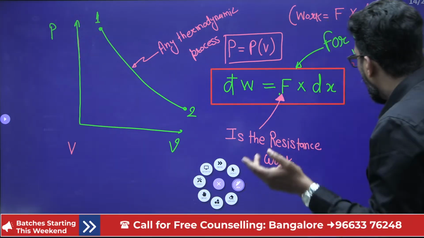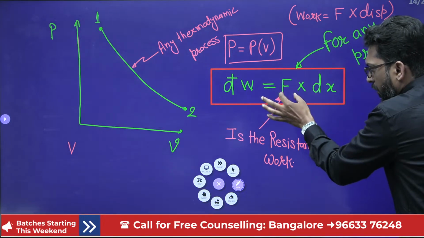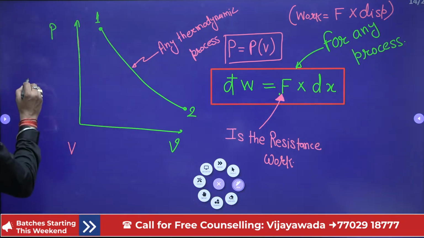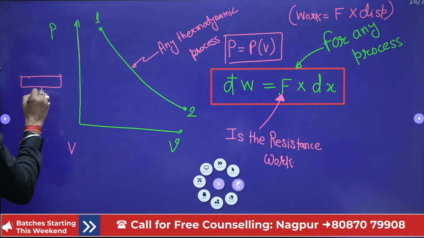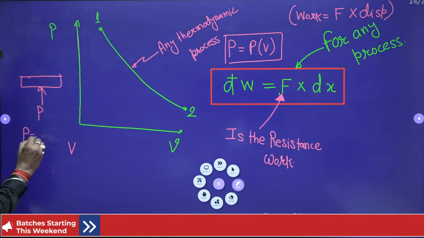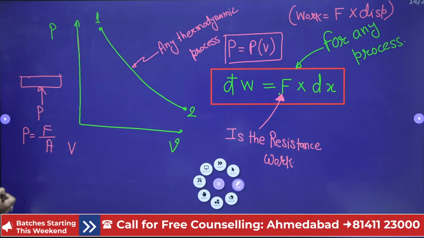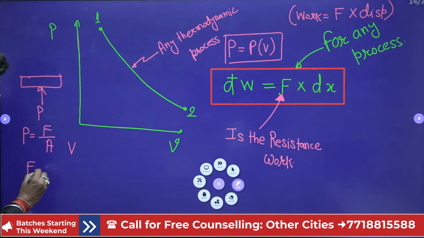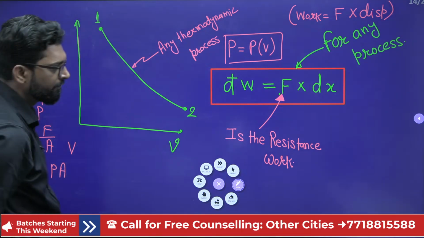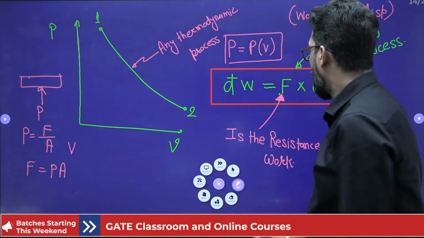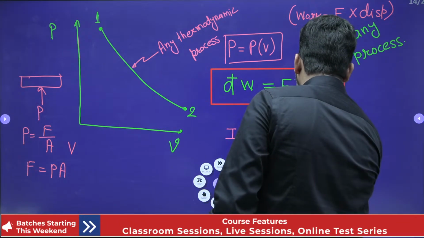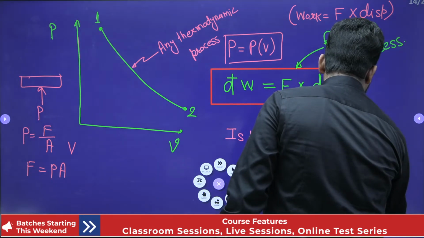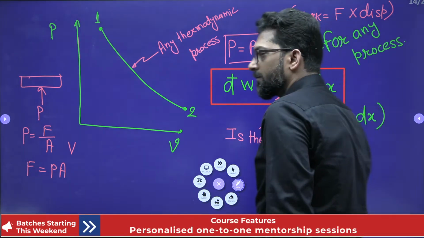Okay. Now, this is the force, and if you apply the pressure, what is the pressure? Simple. This is your piston. This pressure is equal to force upon area. Yes or not? So what is the force? Pressure into area. Very important. So from here we can write P into dA.